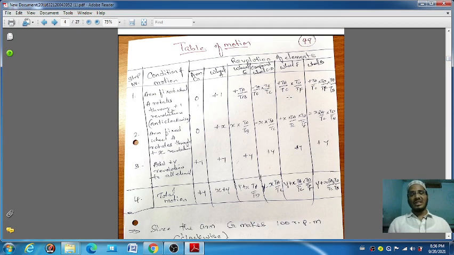So the first condition is here: the arm is fixed and wheel A is rotated through +1 direction. Why are we taking the +1 direction here? Because the arm is rotating in the anti-clockwise direction.